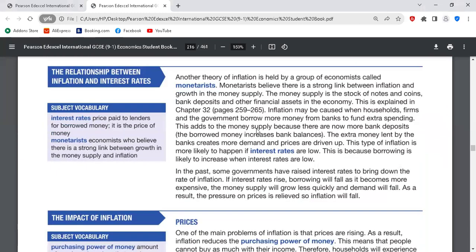Another theory of inflation is held by a group of economists called monetarists. Monetarists believe that there is a strong link between inflation and growth in the money supply. The money supply is the stock of notes and coins, bank deposits, and other financial assets in the economy. This is explained in another chapter anyway. Inflation may be caused,